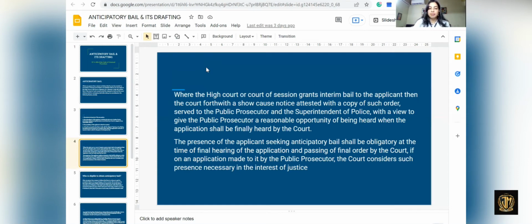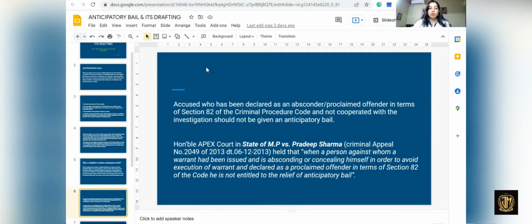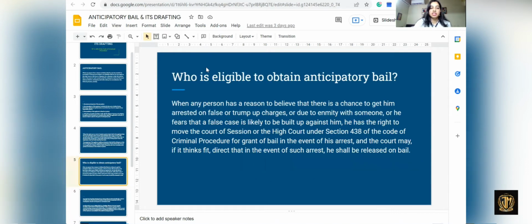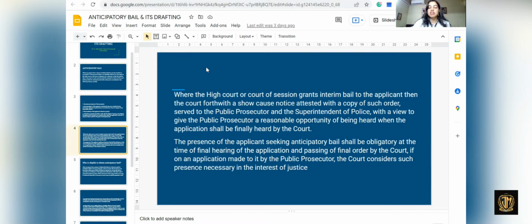The presence of the applicant seeking anticipatory bail shall be obligatory at the time of final hearing of the application and passing of final order by the court, if on an application made to it by the public prosecutor, the court considers such presence necessary in the interest of justice. The court will consider whether or not, in the interest of justice, the presence of the applicant seeking the anticipatory bail is necessary, and he shall be present accordingly at the time of the final hearing when such an order is to be passed.